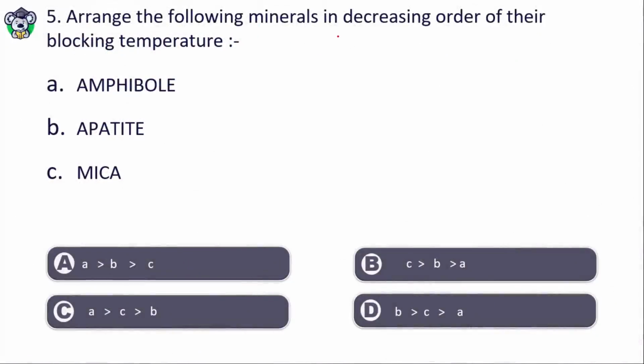Arrange the following minerals in decreasing order of their blocking temperature. What is blocking temperature? Blocking temperature is also known as closure temperature.